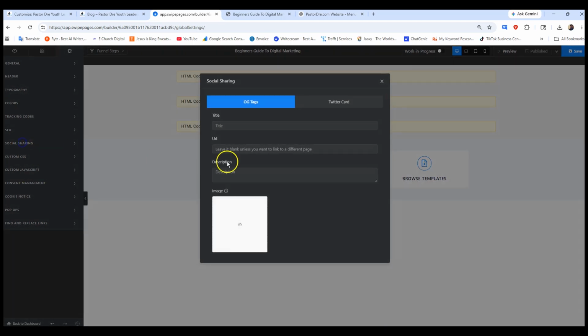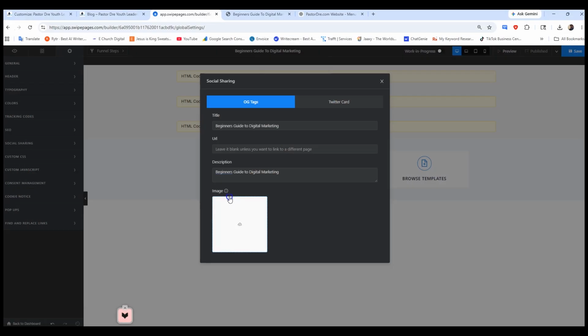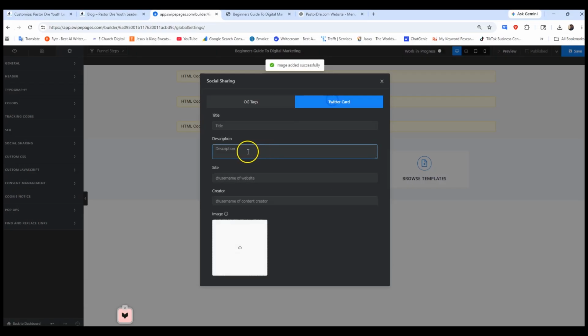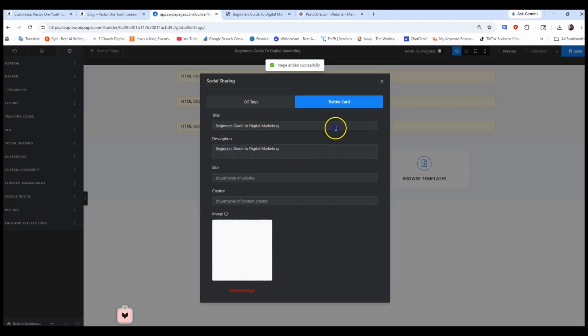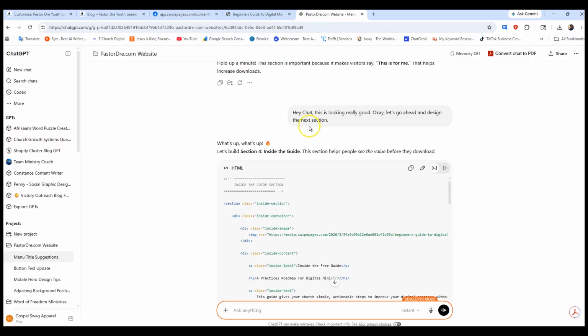And then for social sharing, I'm going to put the title, Beginner's Guide to Digital Marketing. Description, same thing. For the picture, I'm going to put my little picture that I have here of the book. Okay, and then for Twitter, same thing. I'm going to paste there, and put a picture of the book. Okay, and then that should all be good. Let's click Save, Publish. That's just for SEO purposes. Okay, let's see if it's ready.